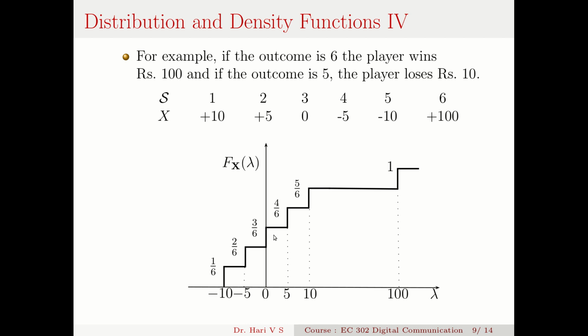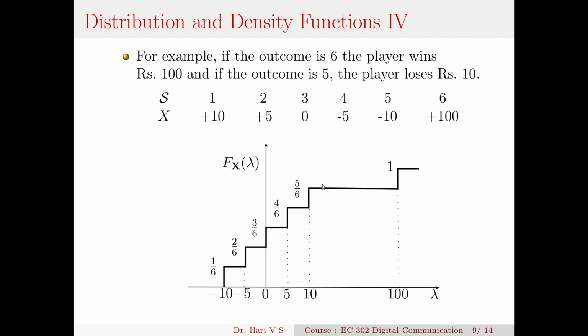And between 0 and 5, here instead of alpha I have written lambda, another variable, it's just the name of the variable. From 0 to 5, there are 3 cases, that is getting a 3, a 4, or a 5. So the probability is 3 by 6. Then here it is 4 by 6, this way.